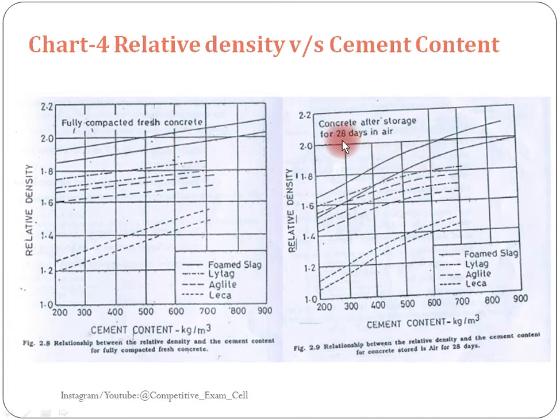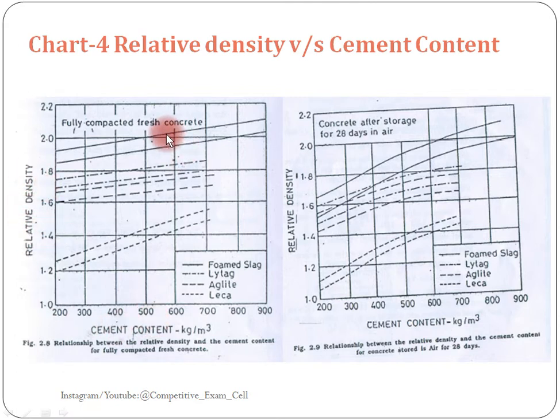This chart is referred for concrete after storage for 28 days in air. Clear? So based on cement content we need to determine the relative density. Again, in the problem statement the relative density is restricted; it should not exceed 1.75.